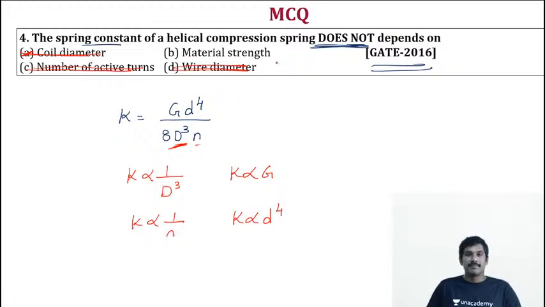Now most people think that material strength and modulus of rigidity are the same, right? Then how could it be material strength? Yes, material strength is the answer, because material strength means shear stress, direct stress, bending stress.